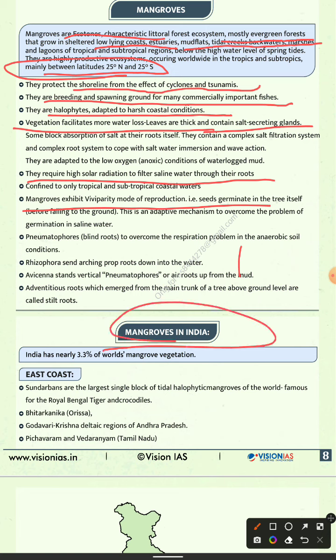Then the mangrove zone overall in India has 2.1% of the world's mangrove vegetation.